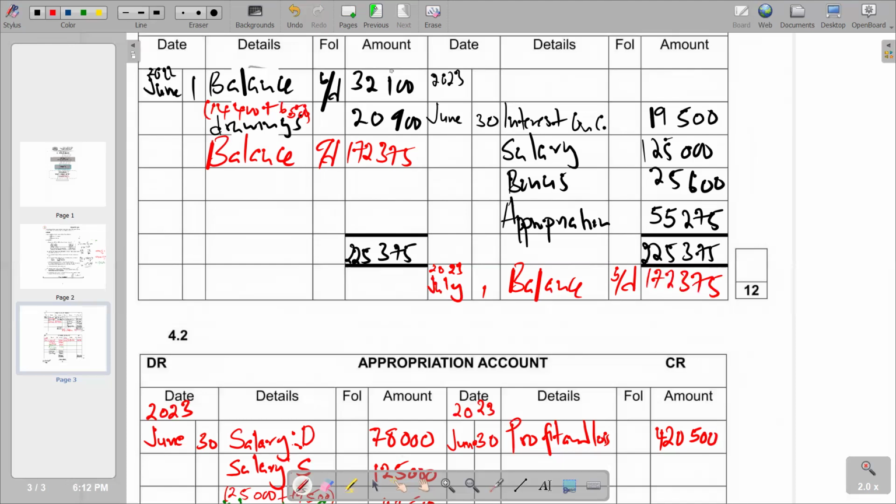So this is the last part that we needed to complete according to this question. So obviously, we have seen that we have completed our appropriation account, and also we've completed our current account. This is for Simon in particular.